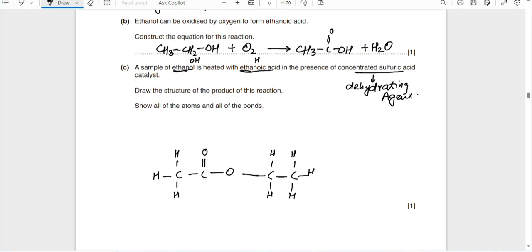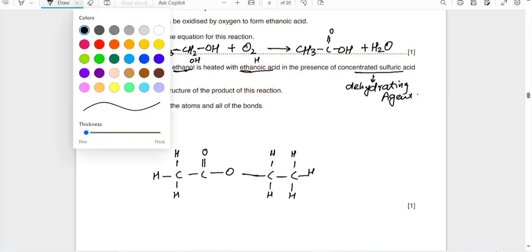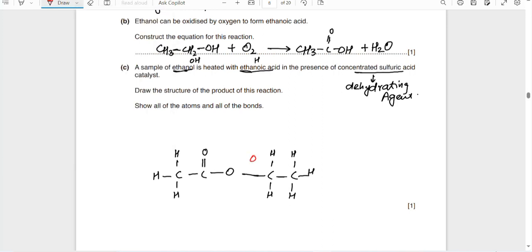You can see all the bonds. Simply OH from here and H from here, these both will form the H2O. Why am I writing this? Just to explain. Actually, this is not part of our answer. So what we get is this product. I have shown all the atoms and all of the bonds. This is the main product which is obtained, so you have one mark for this.